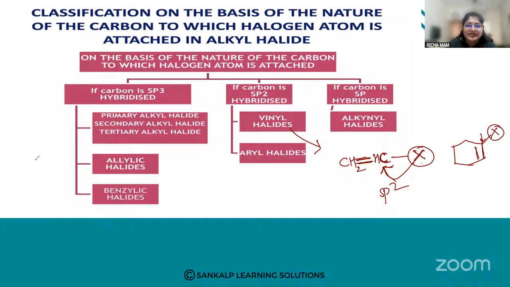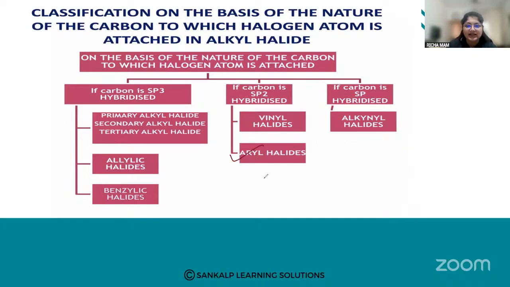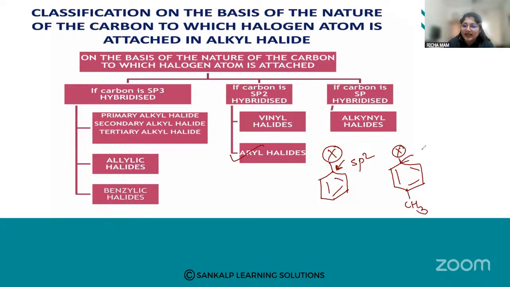So next we are going to see the aryl halides. The next classification is aryl halides. Here you can see, I'll give you an example. In aryl halides, the halogen atom is bonded to the sp2 hybridized carbon of an aromatic ring. So this is an example of your aryl halide. One more example I'll give. Here the halogen atom is attached to the sp2 hybridized carbon of the aromatic ring. Okay, I hope this is clear.